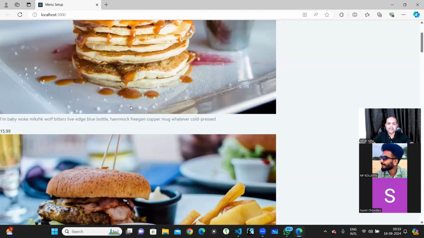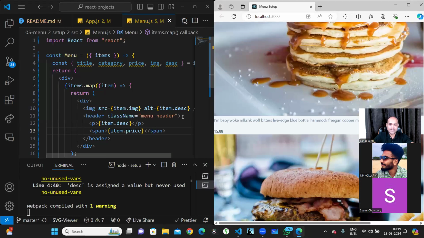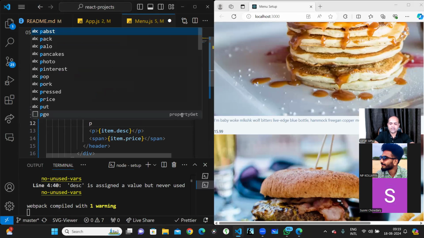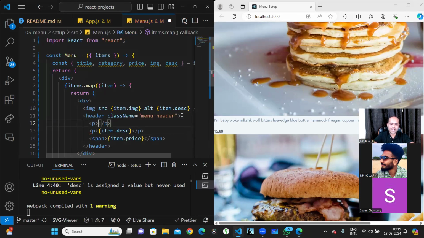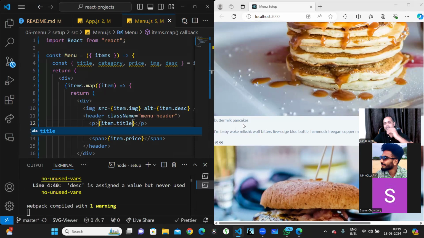But this shouldn't be in this manner, right? It should be on the right side. We will be doing everything in classes. And along with that, we want something nice, so I'll have the title over here. I'll just write item.title. Now when I save over here, you will see the title of buttermilk pancakes is there.